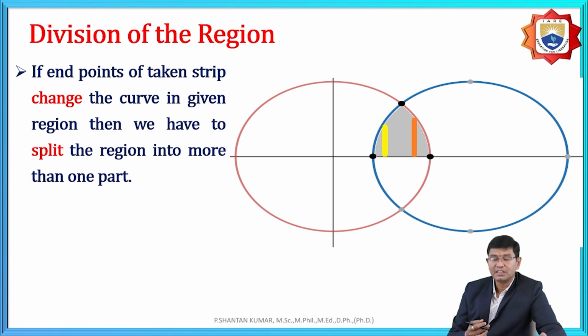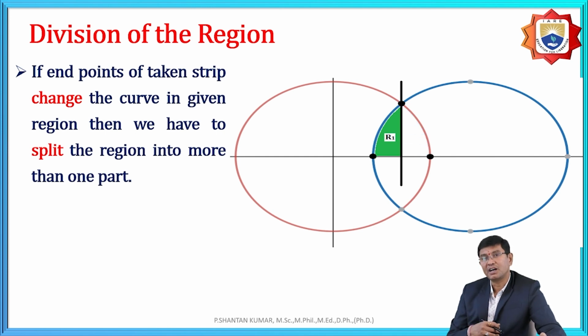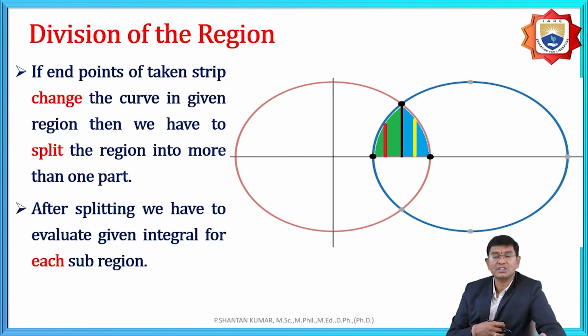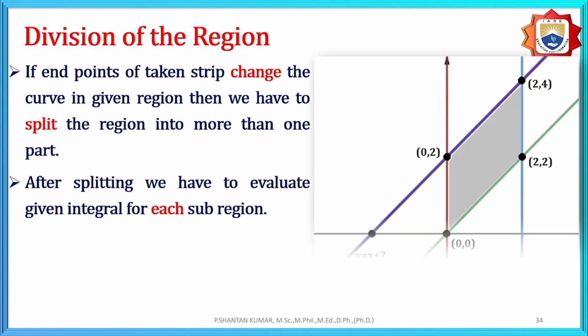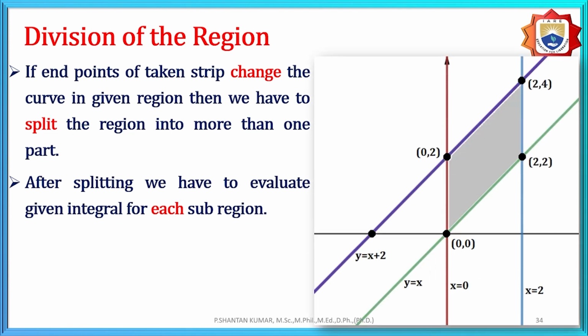We take two regions symmetrically, R1 and R2. While dividing into two sub-regions, we first find R1, and after simplification with respect to R1, we find R2. Then we add the results of R1 and R2, and that gives the final solution. For example here also.